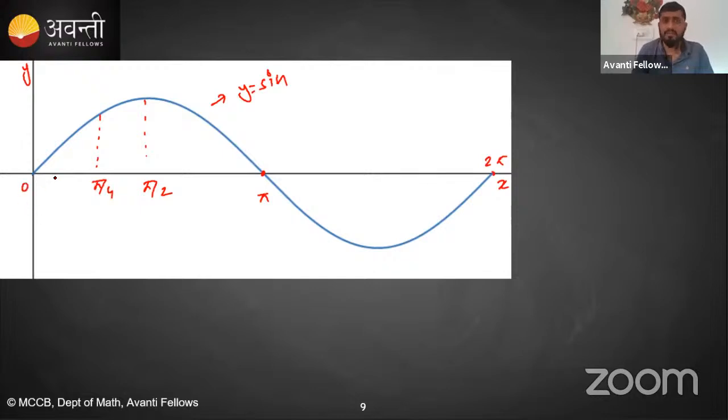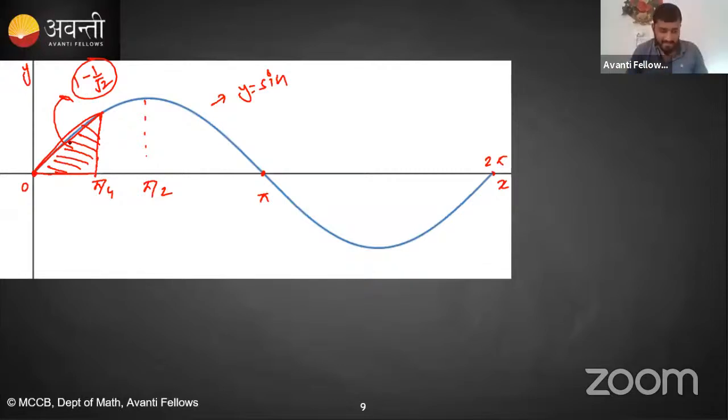This is 0. So the area enclosed from 0 to pi by 4, from here to here, and this sin x. The value of this area will be 1 minus 1 by root 2. This much area it's representing. Is it clear?